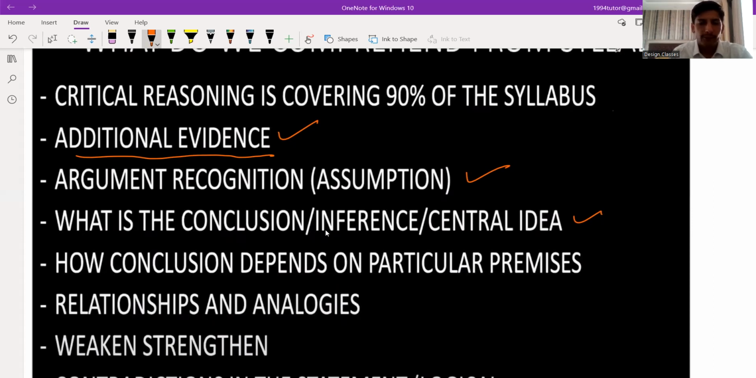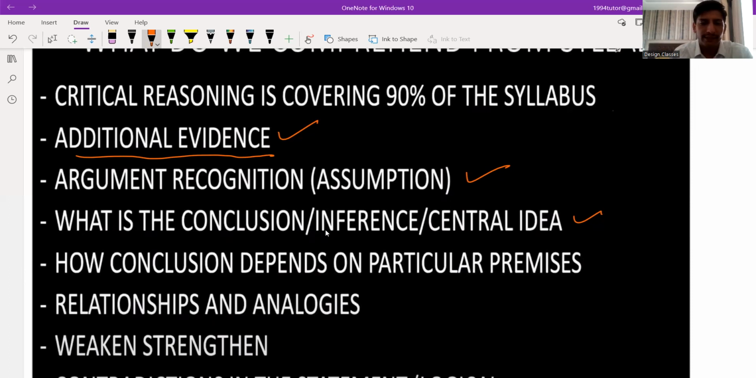Apart from the passage and the critical reasoning, there are also two sections, relationship and analogies. These are the two things we have to cover. Logical reasoning topics like clock, calendar, and some other topics are not important. You will not see many questions from these. We just have to focus on critical reasoning and relationship and analogies.